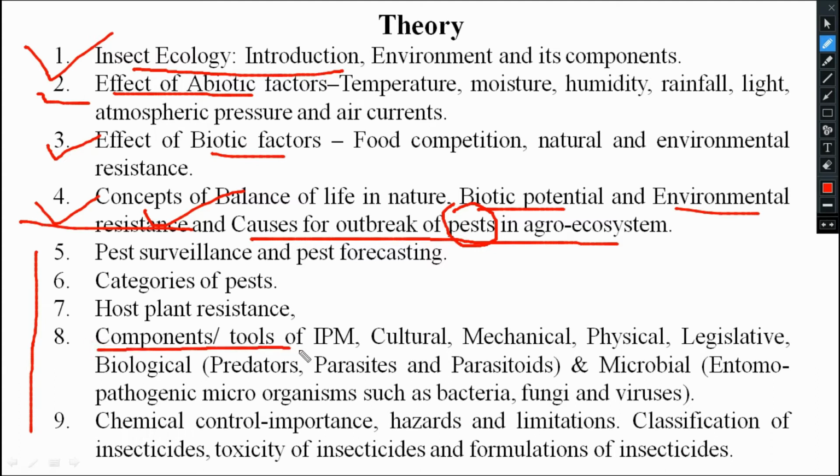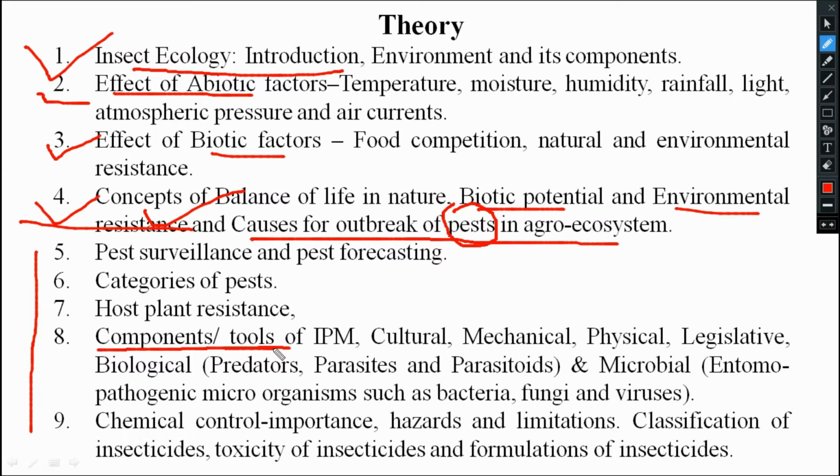Here we will understand the definition of IPM, what IPM is, the principles of IPM, and the scope and limitations of IPM, all those basic things. Then we will see some tools of IPM. Generally, what is IPM? IPM is integrated pest management. That means management of pests in an integrated way.